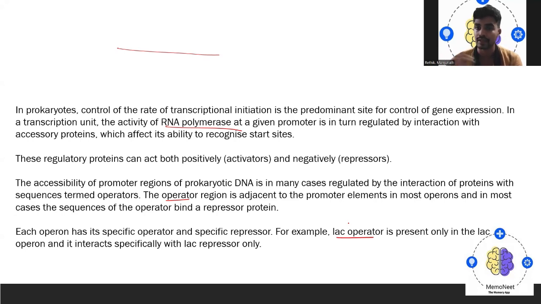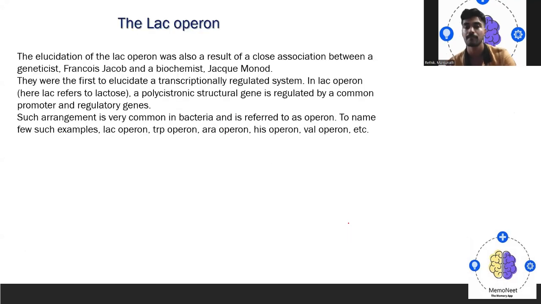So there is a repressor, which acts negatively. The repressor will specifically go and bind to the region, and it is going to stop the entire process. Take the lac operon as an example. In the lac operon, we have the lac repressor, which initially interferes with the process. So, moving on to the lac operon.